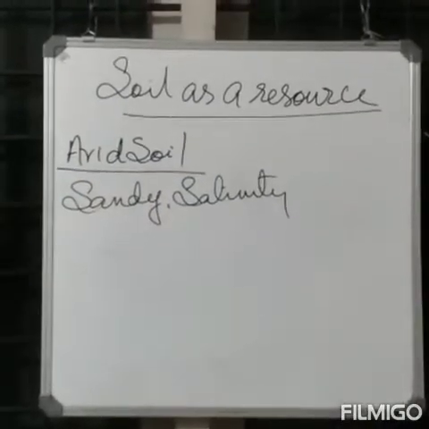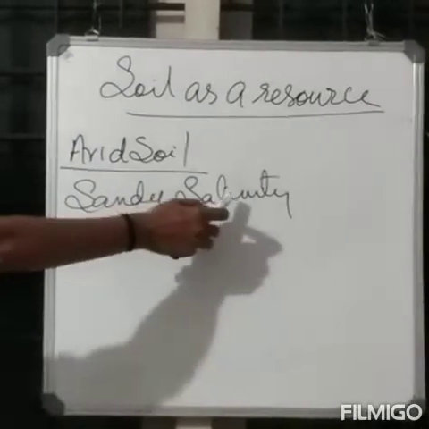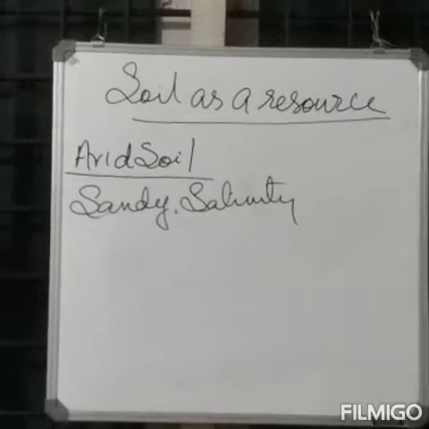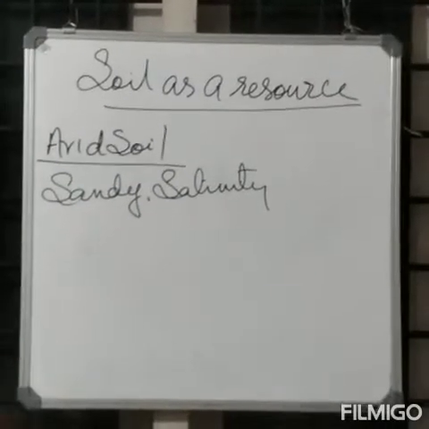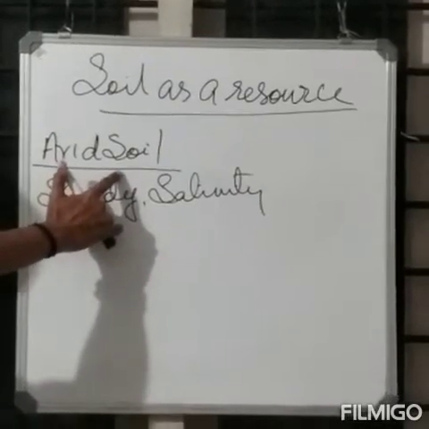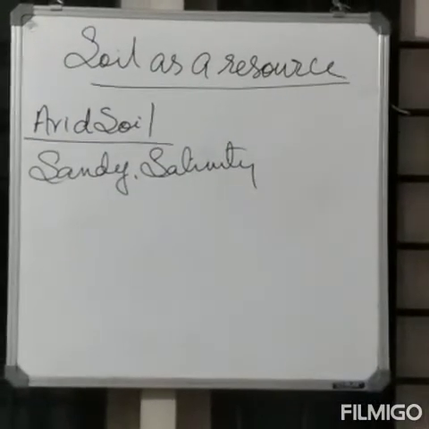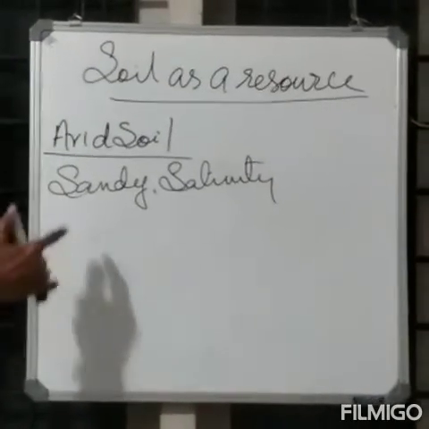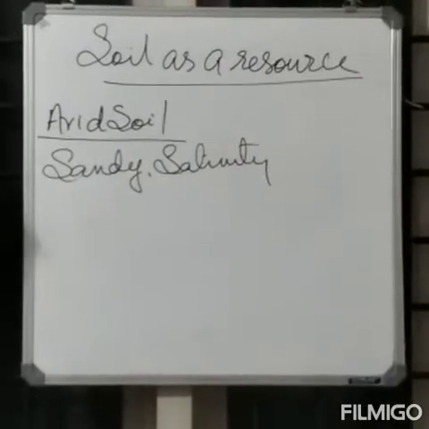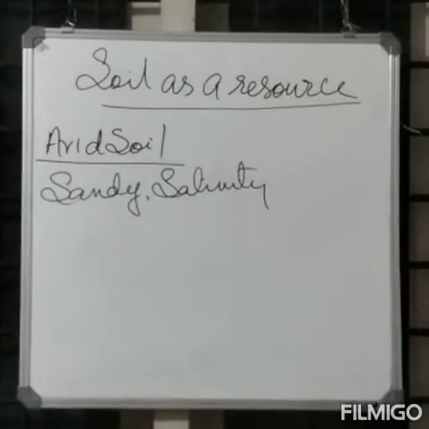What about arid soil? The arid soils are sandy in nature and saline, that means the salt content is very high in some areas. It is commonly found in Rajasthan. Due to the dry climate and high temperature, the evaporation is faster there in Rajasthan, so this soil lacks humus and moisture.